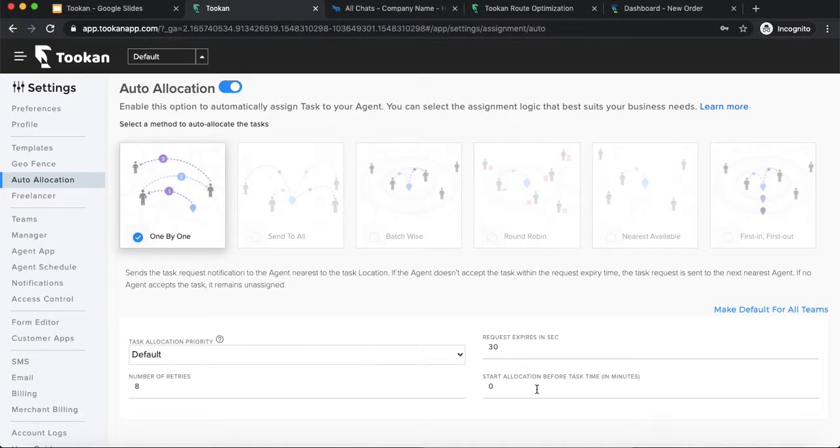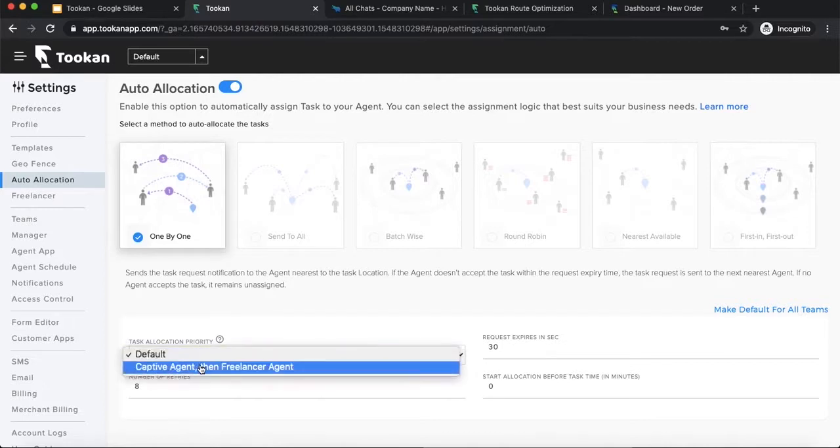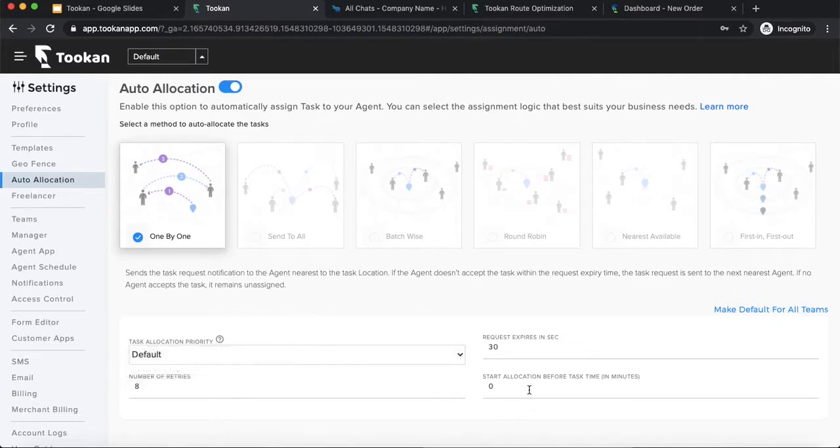Then we have two other parameters which will be common to all the allocation logics. One is default and captive agents. I'll be explaining this in the next freelancer feature when we discuss that. And then there is start allocation before time.